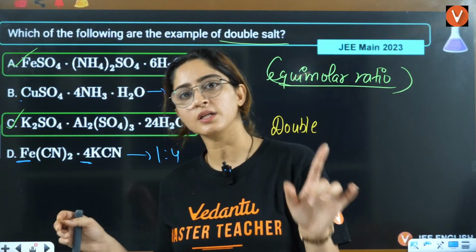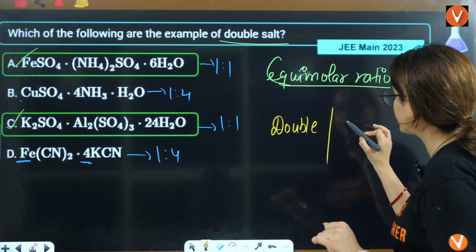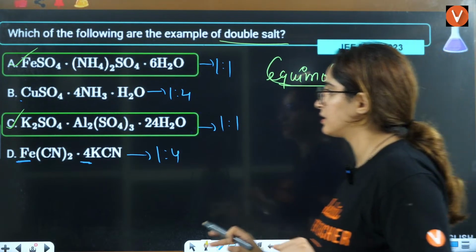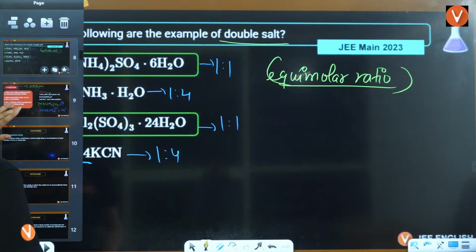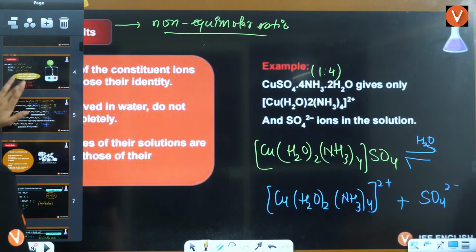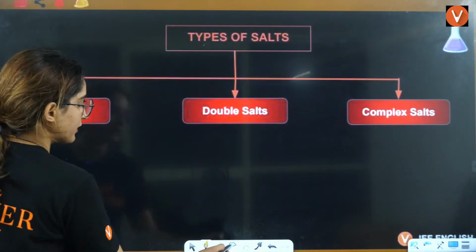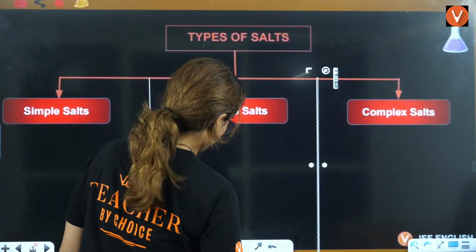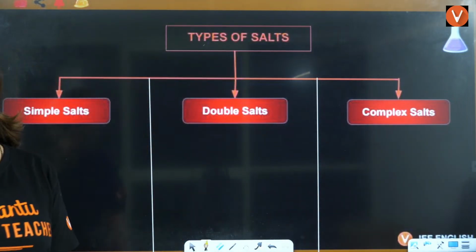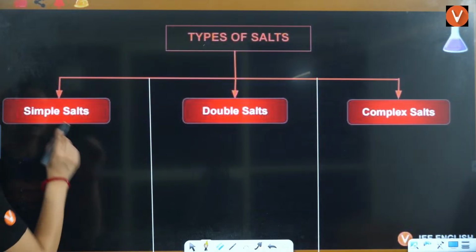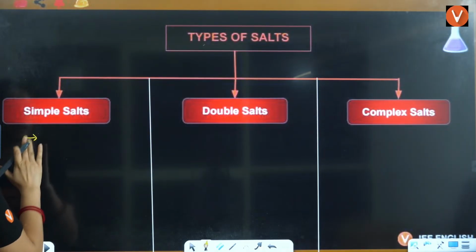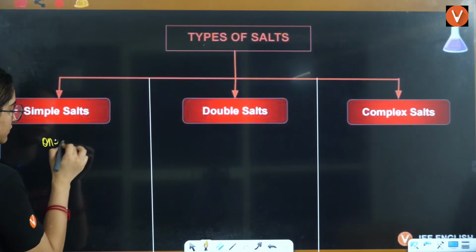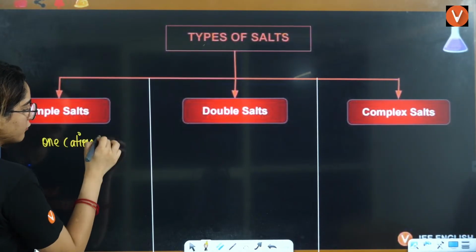Okay. Now tell me, what is the difference between double salts and complexes? Is that clear? If I want to write it here, how would I write? Simple salts are simple only, right? With just one cation and one anion.